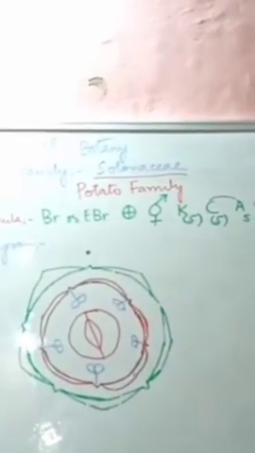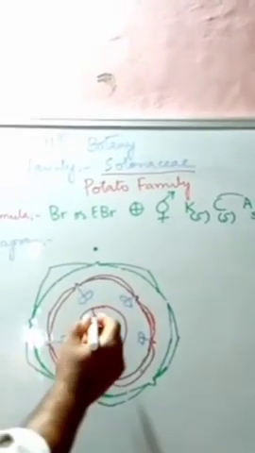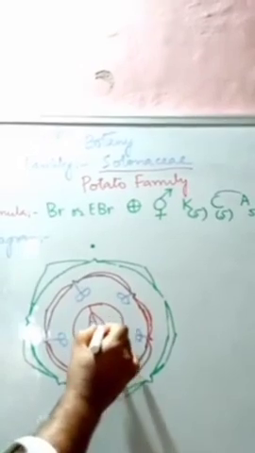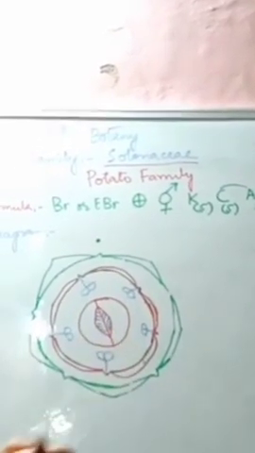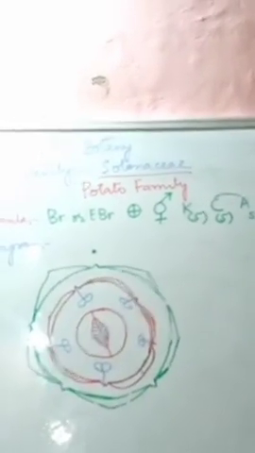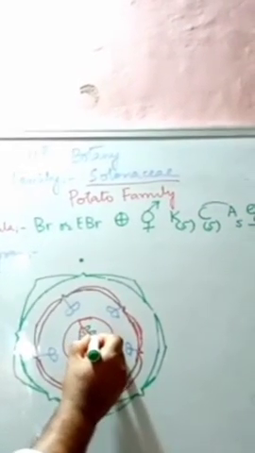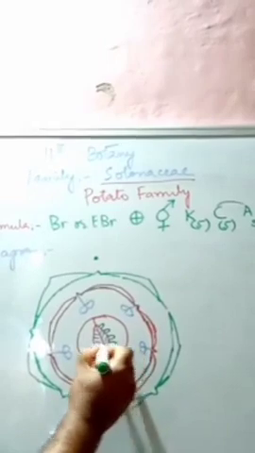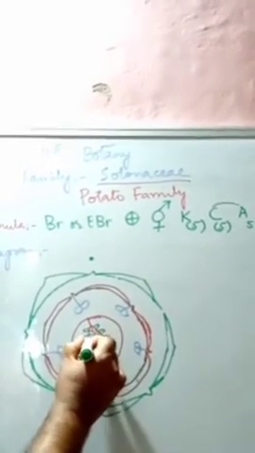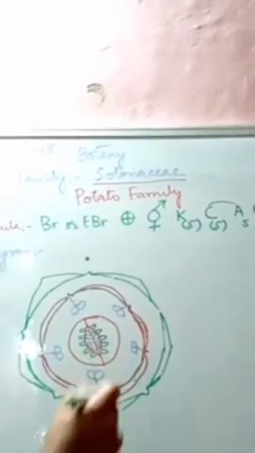Placentation is somewhat swollen, and these are what we will call the ovules, which are present on this.